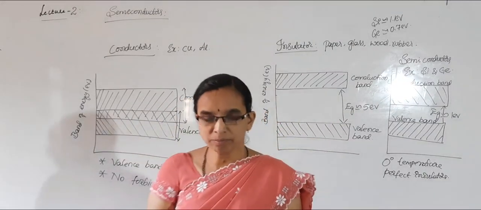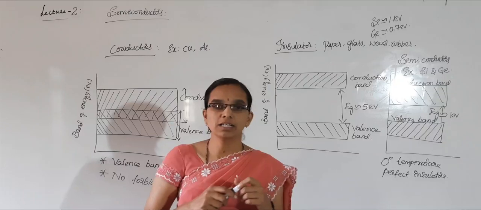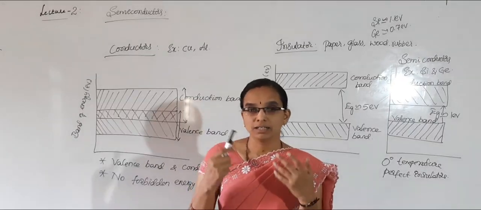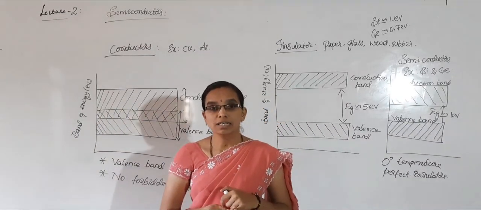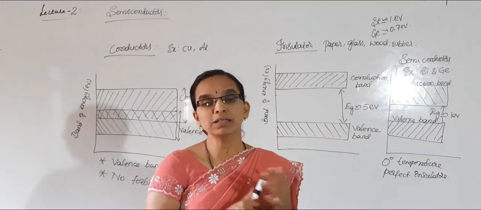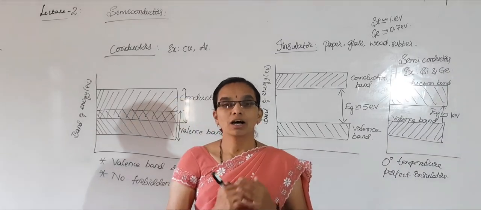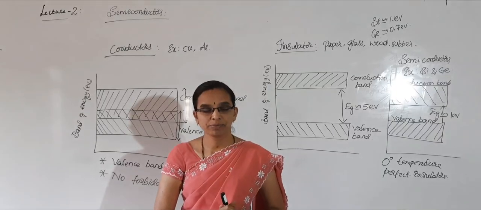In germanium, you can expect the conductivity easier than silicon, but for semiconductor materials designed for high voltage, high power applications, silicon is preferred because of its temperature withstanding capabilities. Okay.